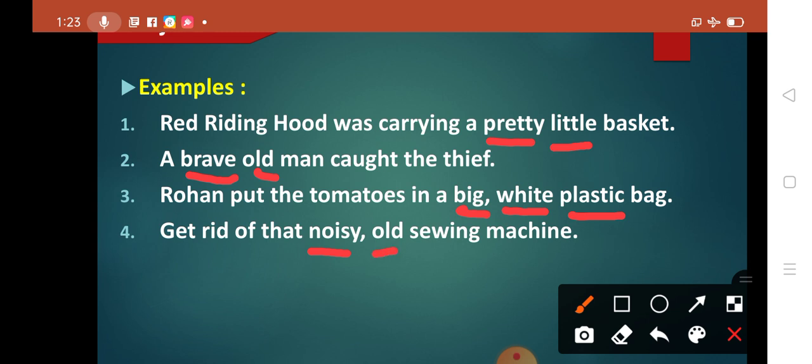Here old tells you about the age, and opinion is followed by age, and then the use of that machine, you are using it for sieving. So here noisy, old and sieving are the three adjectives in this sentence, and opinion, noisy, is followed by the age, and age is followed by the use.